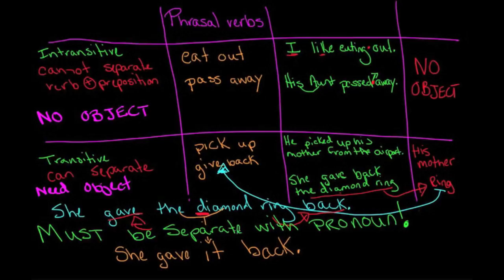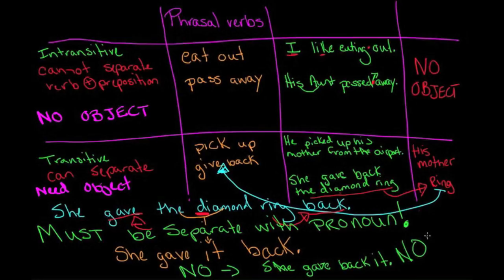Now, what we can't say is she gave back it.